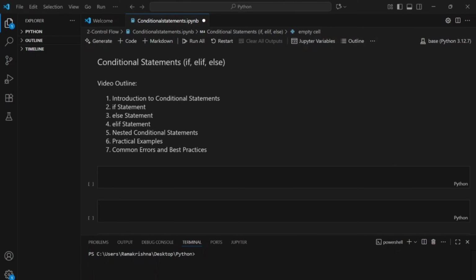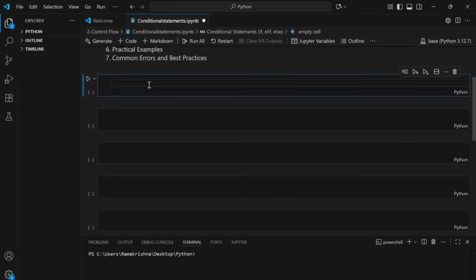In control flow, we are going to discuss conditional statements and loops, but in this video we are going to focus more on the conditional statements. Now let's see what topics we are going to cover today. We are going to focus on if, else if and else statements, which are called conditional statements. First we are going to introduce the conditional statements and then we'll go to the if statement and else statement. Elif is nothing but the else if statement. Then nested conditional statements, we are going to see a lot of practical examples and then some common errors and best practices.